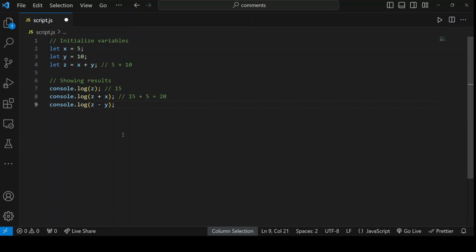And here we've got z minus y. We're saying show us z minus y. Z is, as we know, x plus y, which is 5 plus 10, which is 15, minus y, and y is 10, which means that this will show us 5. And as you can see, here I had some JavaScript code, and I commented it in order to explain what it does. That's it.